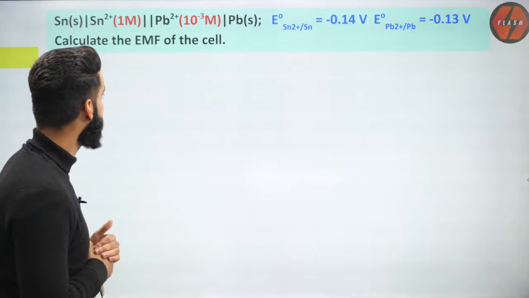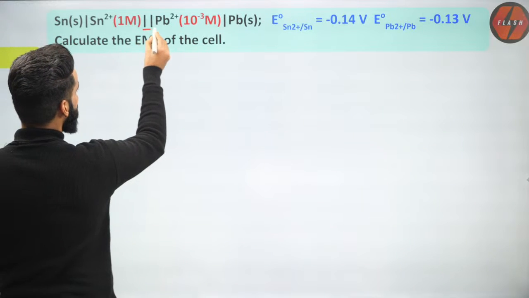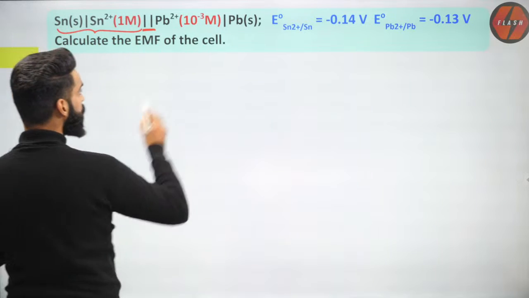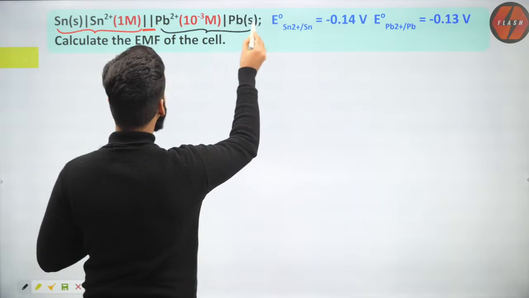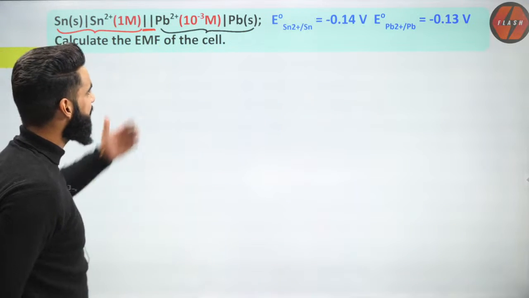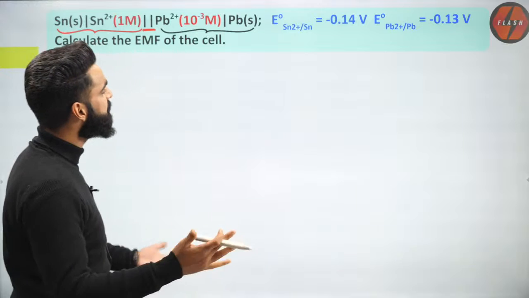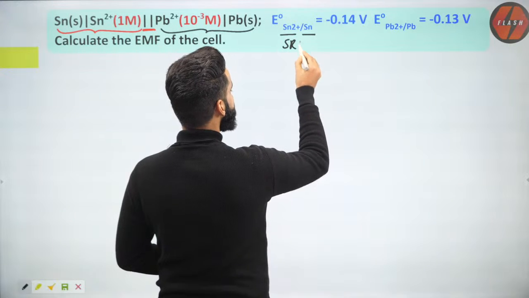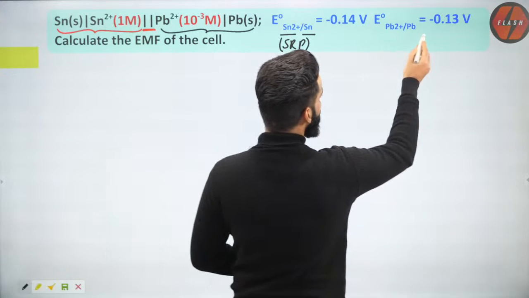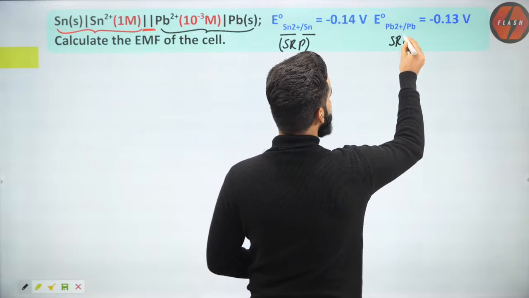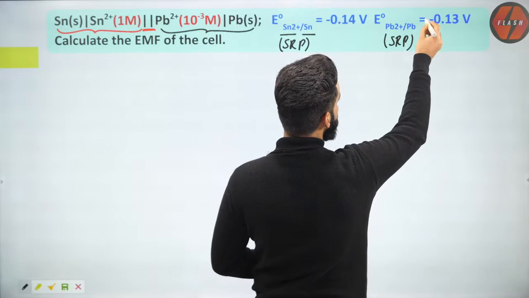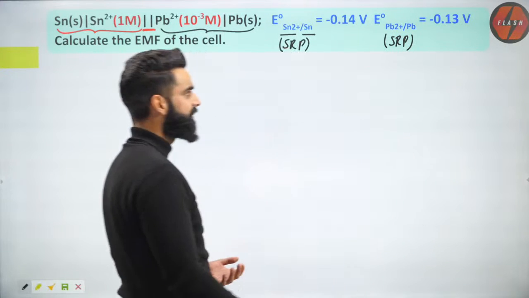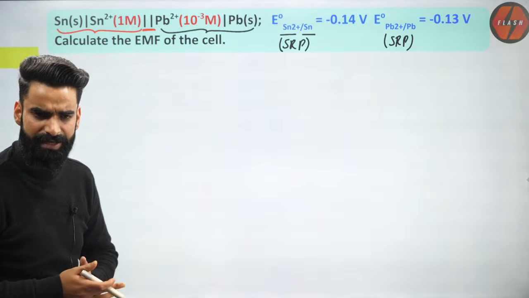First of all, this is the salt bridge. On the salt bridge, I always write the anode on the left; this is my anode, and this should be my cathode. At anode, oxidation takes place. At cathode, reduction takes place. I'm given some values as well. Sn2+ changes to Sn, so this is the SRP value of tin. Pb2+ changes to Pb, so this is the SRP value of lead, because the oxidation state goes from plus 2 to 0, a decrease, which is reduction. These are the standard reduction potentials given to me, correct?